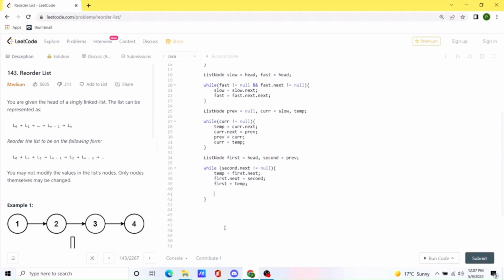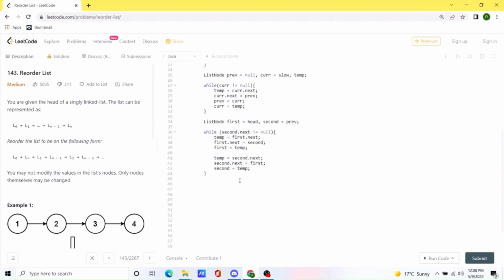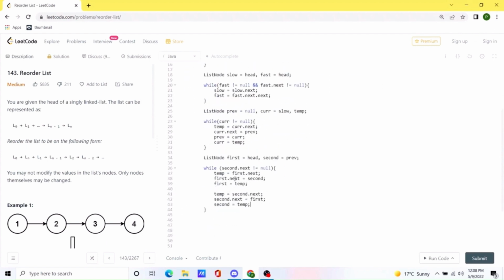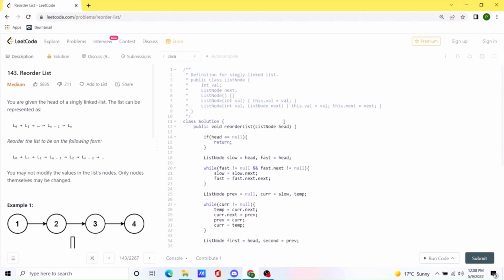And after that is done, we will repeat the same process for the second node as well. So first of all, we will set the temp to second.next, and then we will have second.next point to the first node, and in the end we will have the second node point to the temp node. And once that is done, our code should be working as expected, where we would have updated the value of this original given list node.